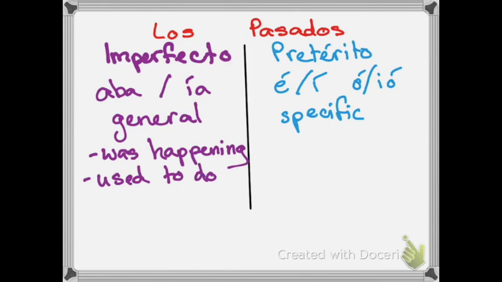Okay, so something that was happening, like ella bailaba cuando, she was dancing when, or what was happening. This can also be like I'm setting up the scene for action that's later to come. Also used to do, like cuando era niña yo coleccionaba osos de peluche. I used to collect teddy bears. I don't anymore, so please don't get me any. So something that we used to do more than once, right? This is why I call it a general tense, because we're talking about things that happened more than once in our lifetime. We're also talking about a very general time frame, okay?